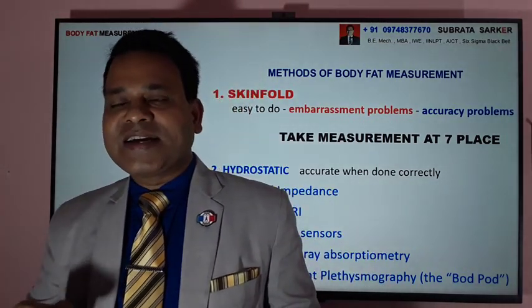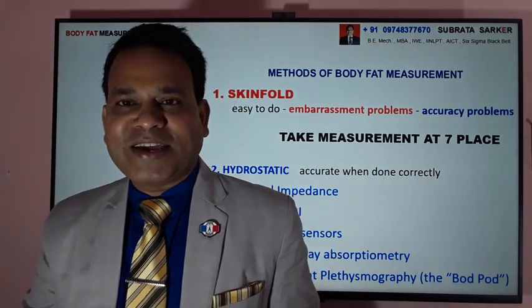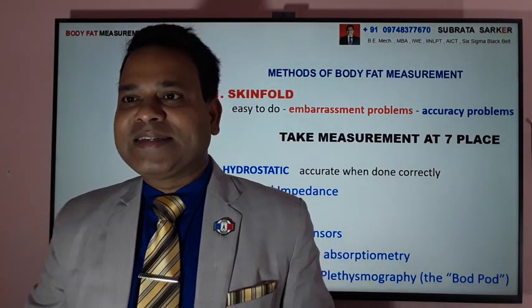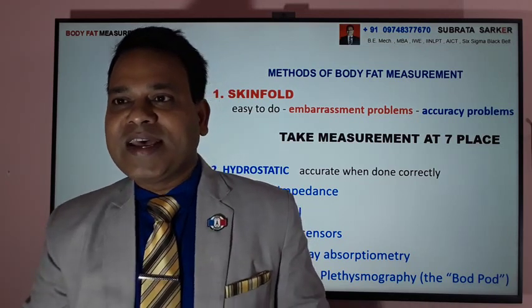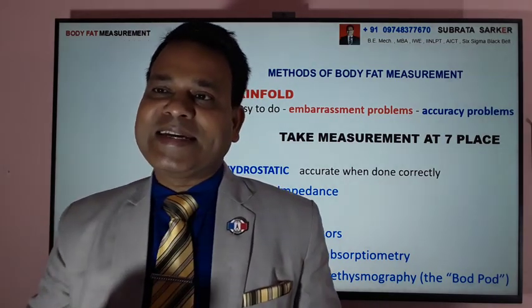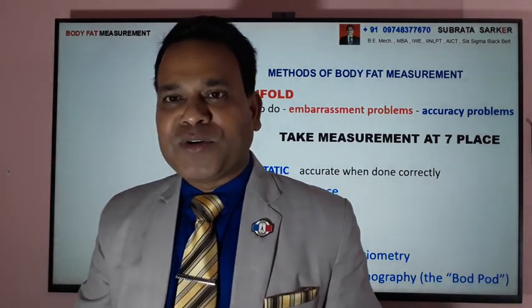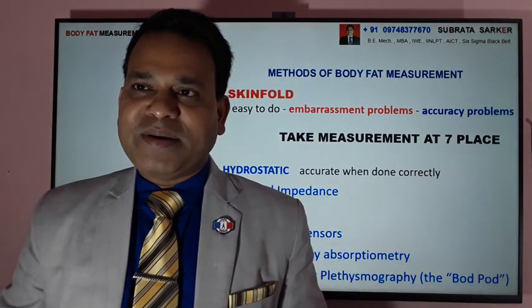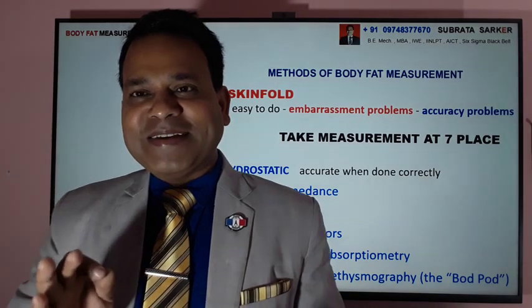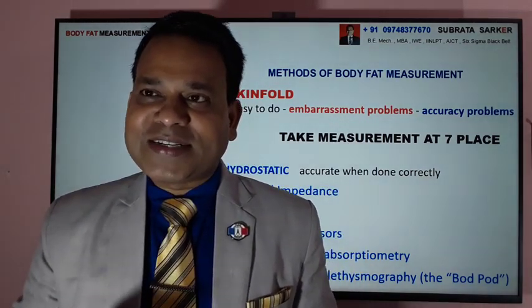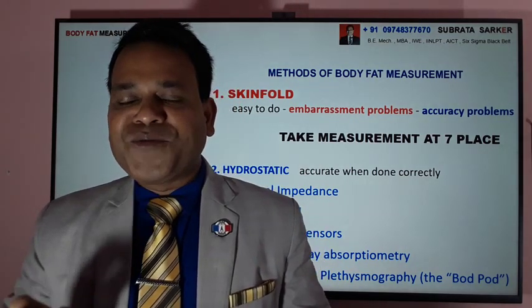There is an electrical impedance process. There is a CT scan or MRI process by which body fat can be measured. There is a near-infrared sensor process, and there is a dual energy X-ray absorption process. So there are 6-7 different processes by which body fat can be measured. Today I'll demonstrate only number one, which is very simple and not costly: skin fold measurement.